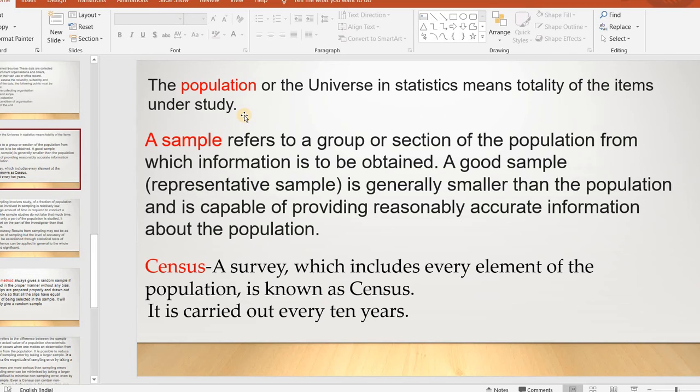Okay, then what is the sample? Sample refers to a group or section of the population from which information is to be obtained. That one is sample. Population means total items, and a sample refers to a group or section of the population from which information is to be obtained. We will take a group of people and select some people from that group. That one is sample.